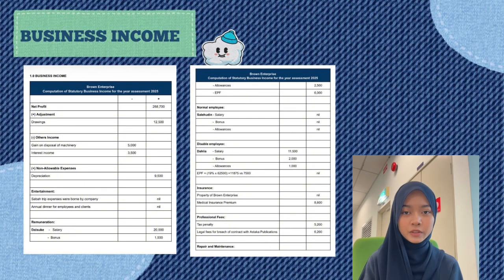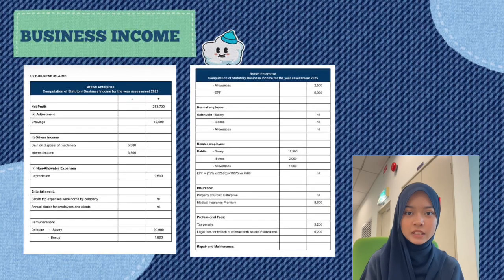After that, we add back non-allowable expenses. First is depreciation of 9,500 ringgit because depreciation is not deductible for tax purposes. It will later be replaced with capital allowance. For entertainment expenses, both the Sabah trip and the annual dinner for employees and clients are fully allowable, so no adjustment is required. Next is remuneration.